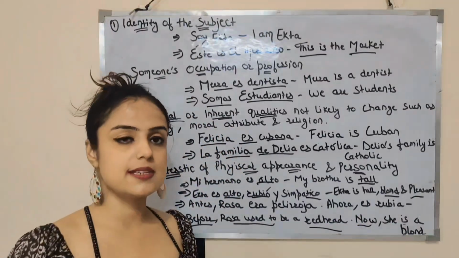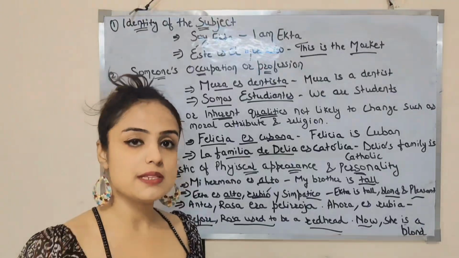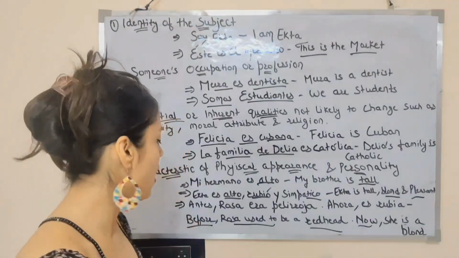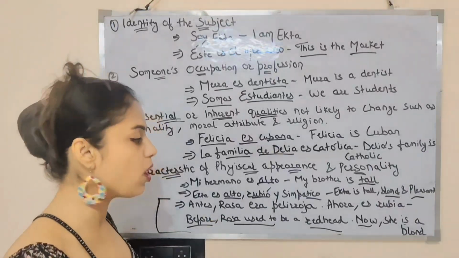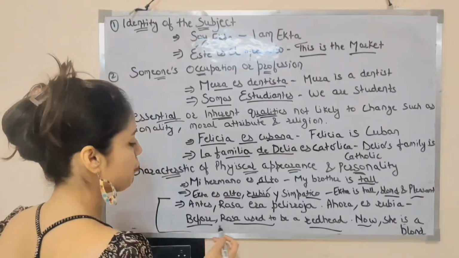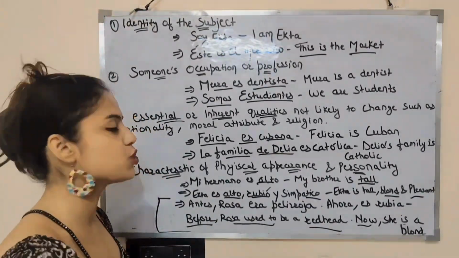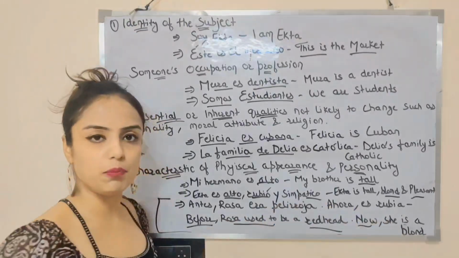Vale. So a person's appearance may be changed once hair may be colored. So that's why I have given you this particular example. Like antes Rosa era pelirroja, ahora es rubia. So before Rosa used to be a redhead, now she is a blonde.